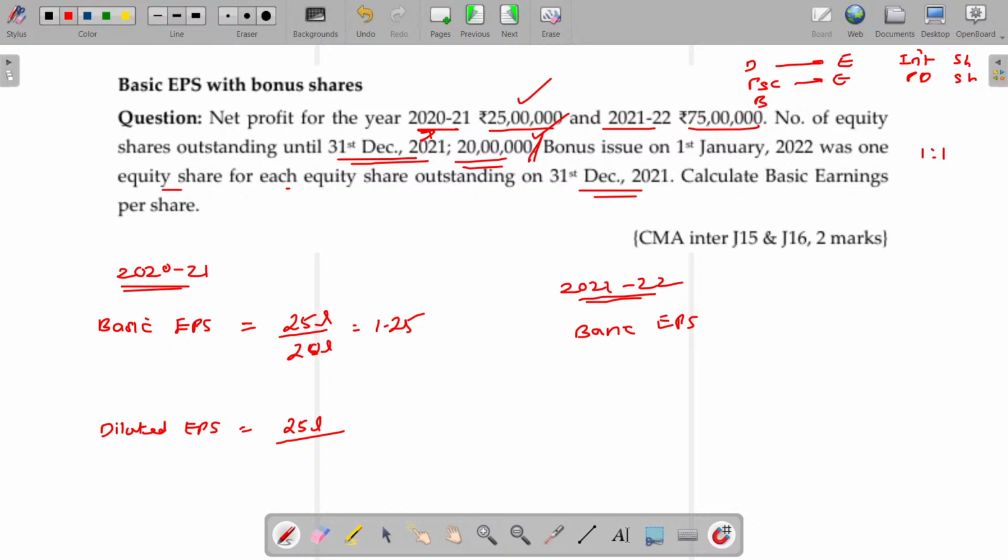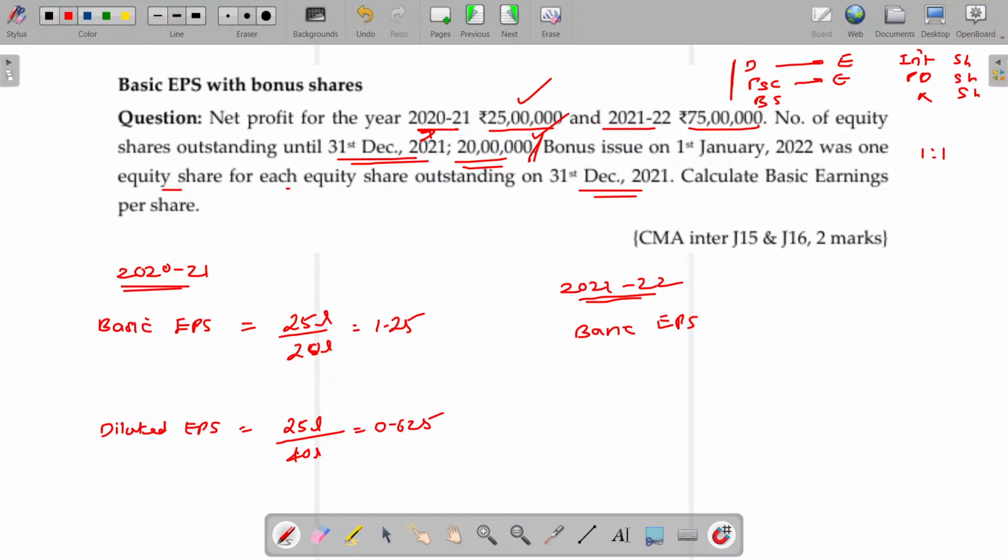But in the case of bonus shares, you don't get even a single paisa. Only the number of shares is increasing. There is no change in the income, only the shares increase. You have to correlate whether it will affect both the numerator and denominator or only the denominator. In the case of bonus shares, it affects only the denominator. Now 25 lakhs in the numerator and 40 lakhs in the denominator with bonus shares. Then the value being 0.625 is the diluted EPS.